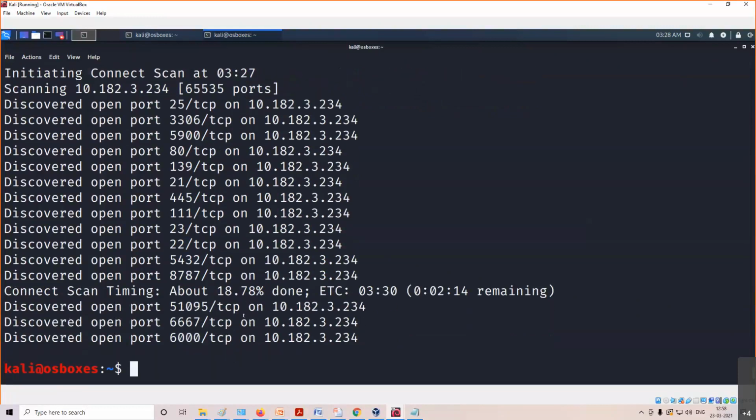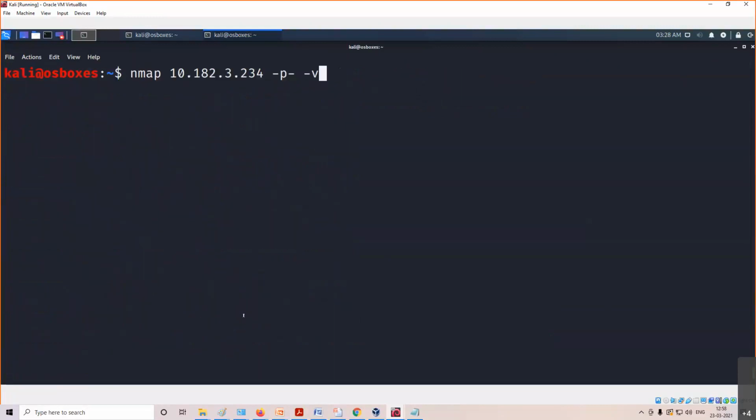Okay, this will take too much time, so I'll not wait for the full scan. So we have seen how to check a specific port, and how to check the version of the service running with -sV. There are also basic scans like the SYN scan, so you have to learn about the protocols and all the flags you can set. There are plenty of things available.